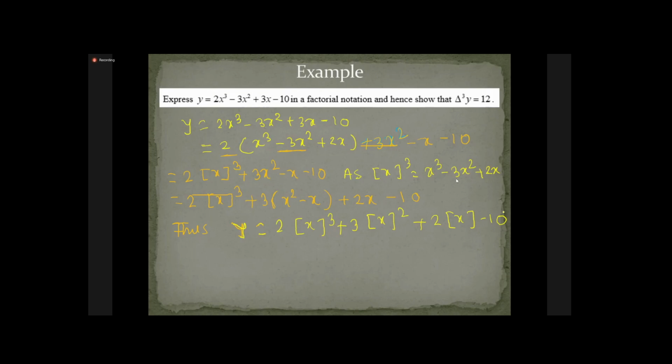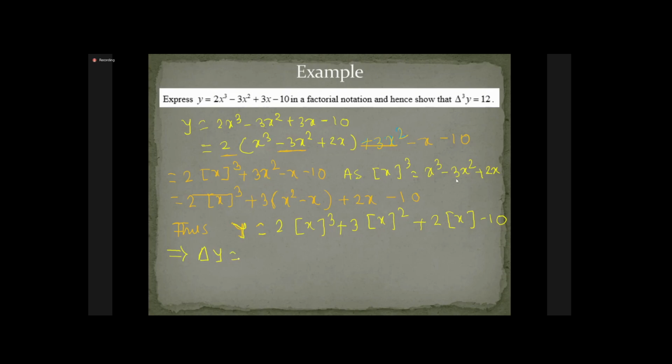So this gives us the first difference of y, delta y: 2 into 3 is 6, second factorial of x, I hope you are getting, plus 6 first factorial of x, and plus 2 only. The derivative of x is 1 and the derivative of a constant is 0. So this is the first difference. Differences will act like a derivative whenever we write in factorial form.